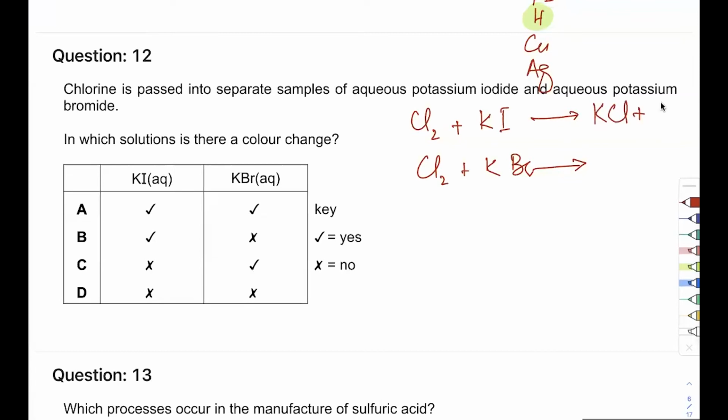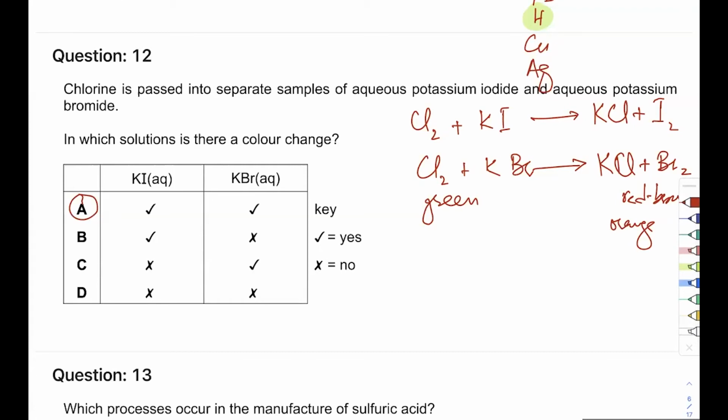Potassium chloride is formed and iodine is sent out. Over here, potassium chloride is formed again, but bromine is sent out. Okay, what is the color on the left side? Green for both of them because you have chlorine added to it. But on the right side, this will be red, brown, or orange. You can say both of those. And the reason this happens is because there's a reaction. As long as there's a reaction, there will be color change. So do we see color in both? Yes, we do.